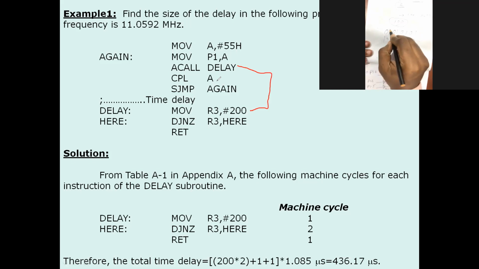Previously, which LED will be on? This one, this one, this one, this one. Now it is off, it is off, it is off, it is off. Now this and that are glowing. So one after another, which is off, now it's on. Again going into SJMP again means this A data will be transferred into the port 1, means LED will be toggle.